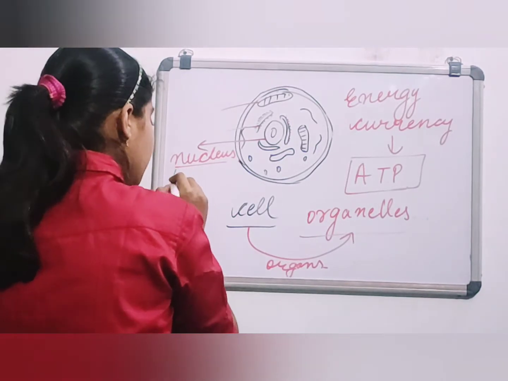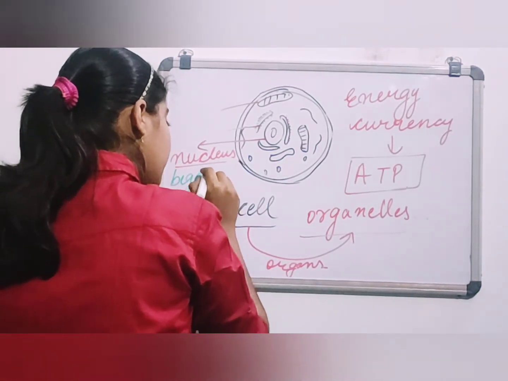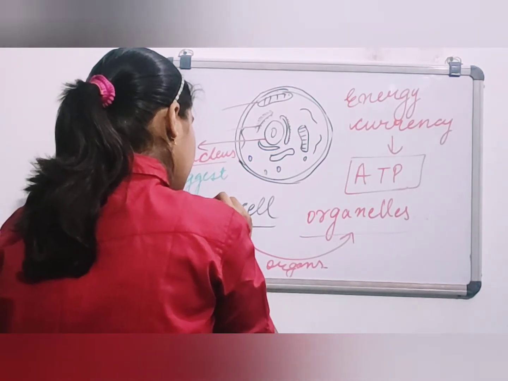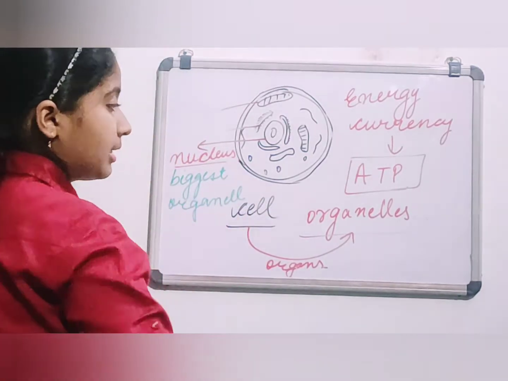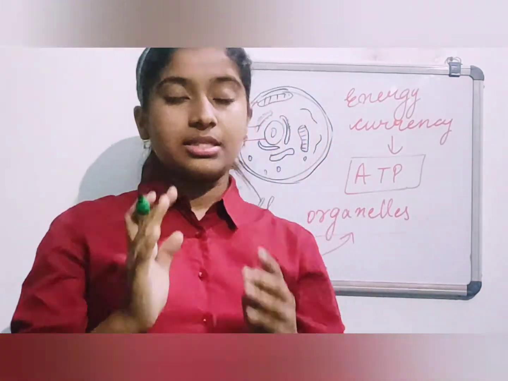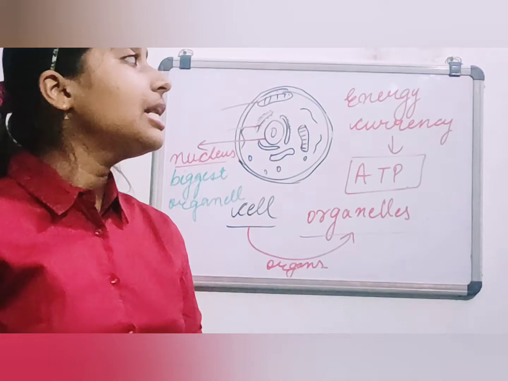It's very very important. Biggest organelle. So this thing, nucleus is the biggest organelle, okay.